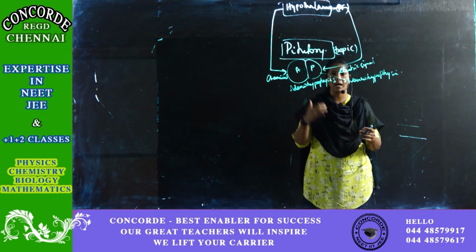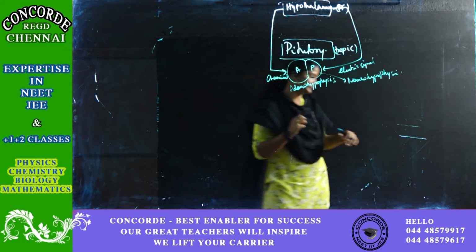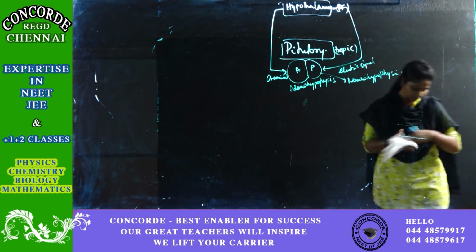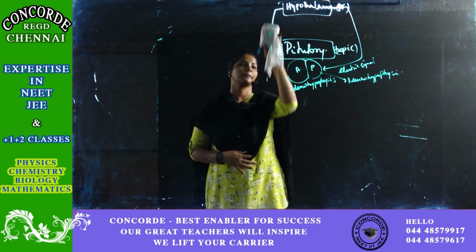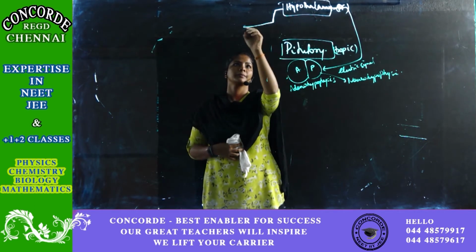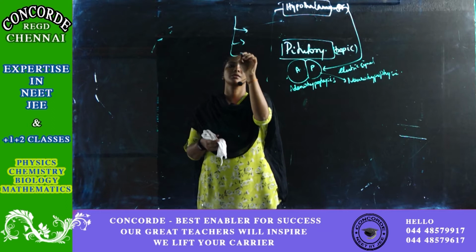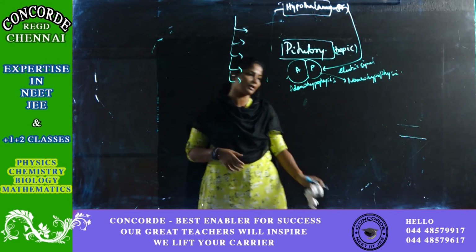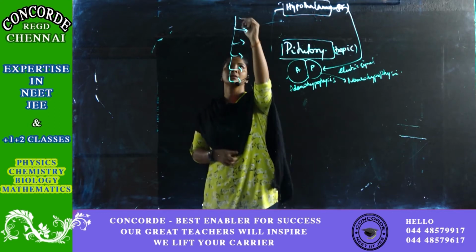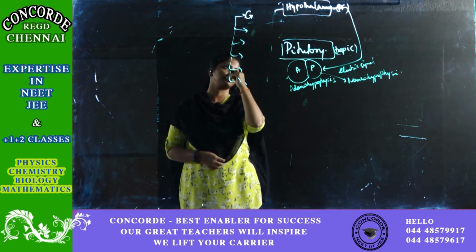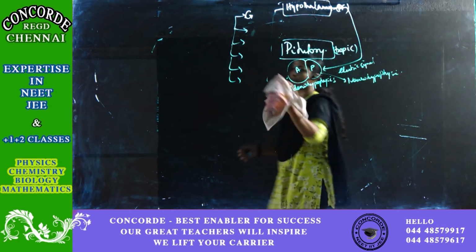Now let's see what hormones are secreted by your hypothalamus for controlling your anterior pituitary. I'll call them releasing factors. I'll put it in a flow chart because I have to write the functions also.